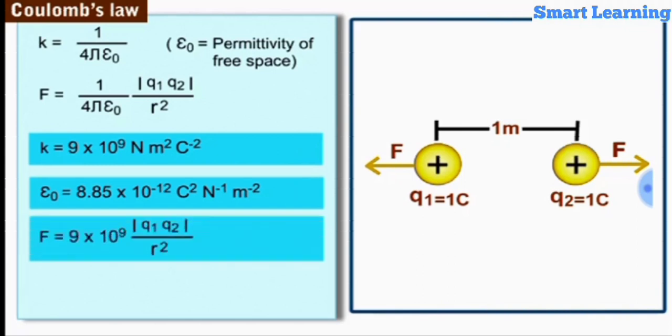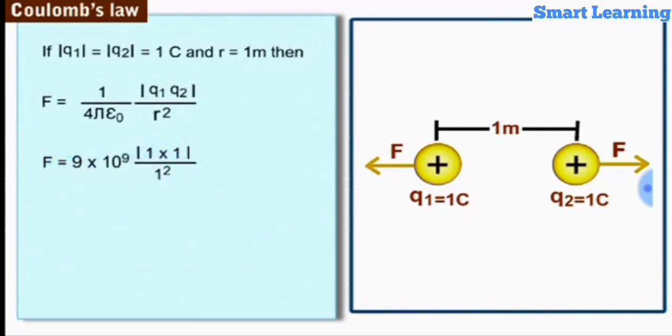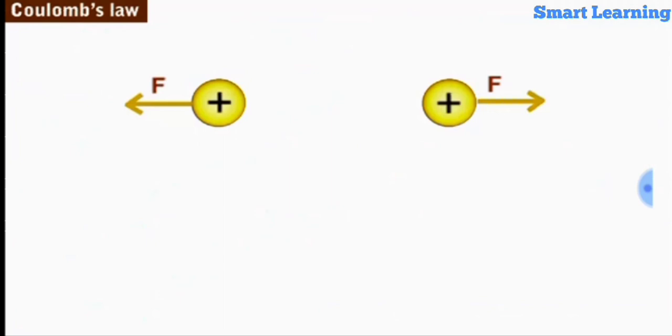Hence, F is equal to 9 into 10 power 9 into Q1 Q2 by r square. Using Coulomb's law, a unit charge can be defined as one that experiences an electrostatic force of 9 into 10 power 9 Newton when placed at a distance of 1 meter from another unit charge in free space. Let us now study Coulomb's law in vector form.